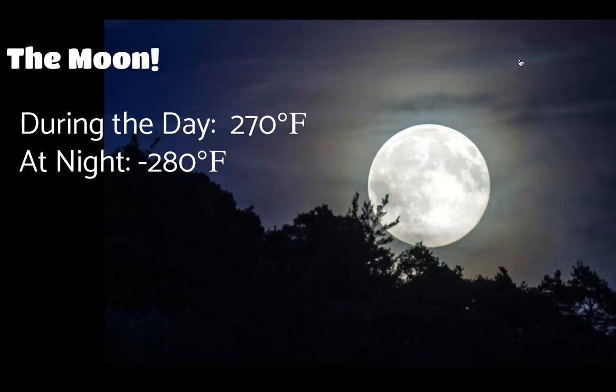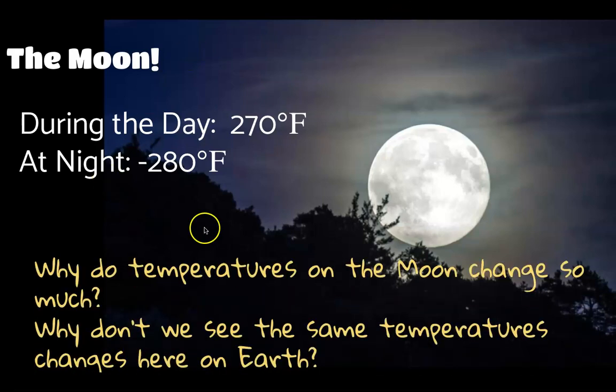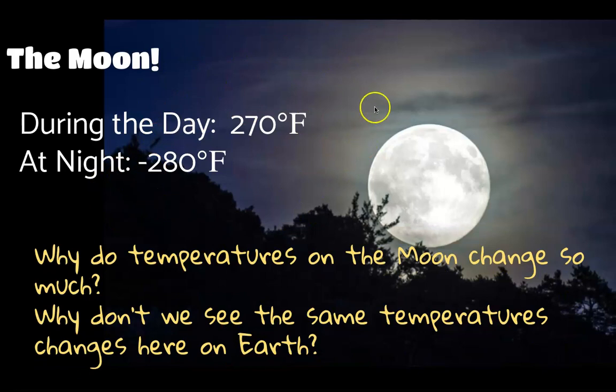So relatively speaking, the moon and the Earth are the same distance, or very close, from the sun. They both receive the same amount of solar radiation or energy from the sun. So why does the moon have these extreme temperature differences? Why is there almost over a 400 degree difference between the day side and the night side?